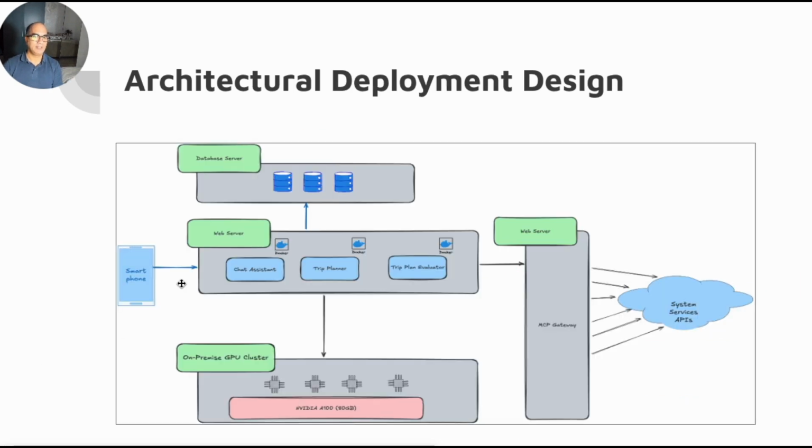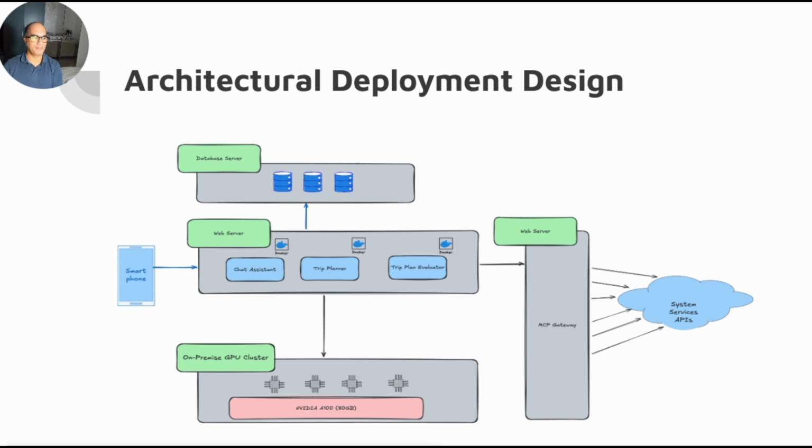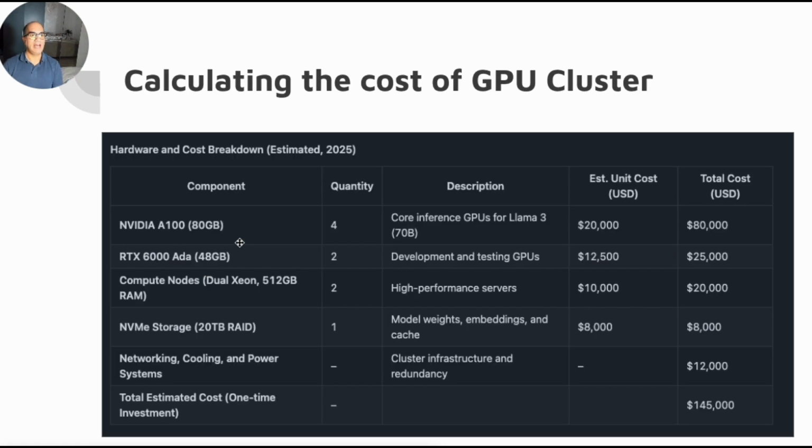And this is our deployment design. We use 2 web servers, 1 database server, and 1 on-premise GPU cluster. And finally, we calculate the price of the hardware for deploying the LLM. It was our first time calculating this. And you can see that we chose the NVIDIA A100 as a GPU for running the LLM on.